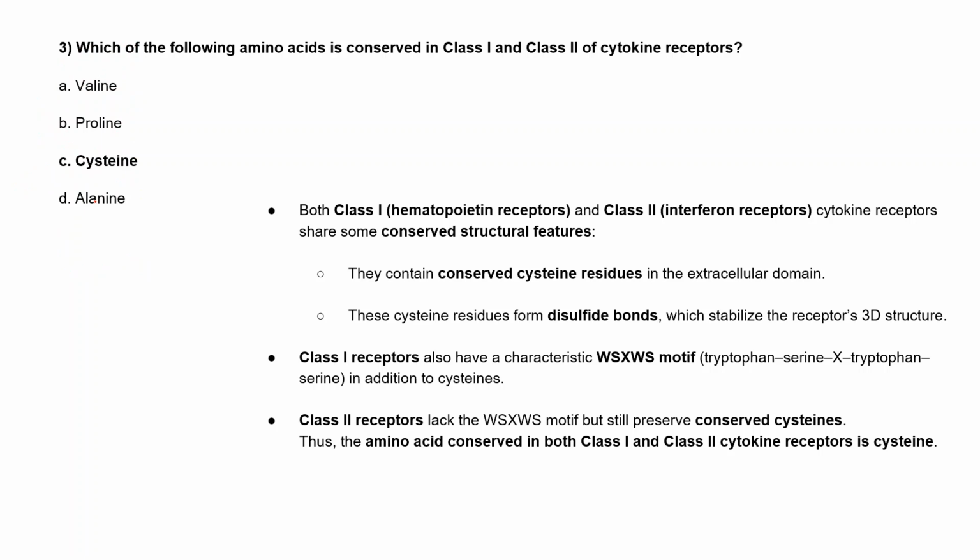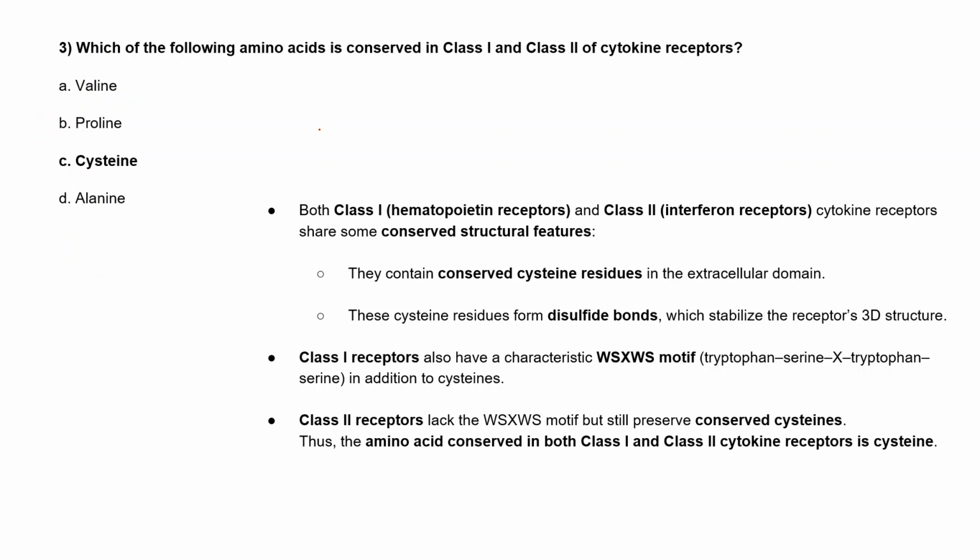Very good. You are right that cysteine is the amino acid conserved in both receptor families, that is the class 1 hematopoietin receptors and the class 2 interferon receptors. So they have this conserved cysteine residue in their extracellular domain.